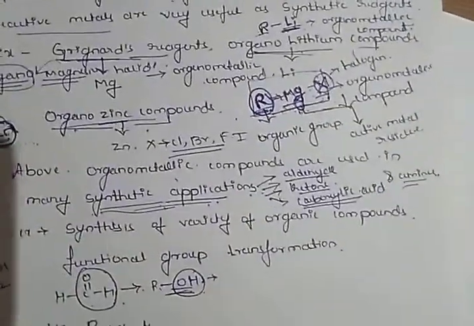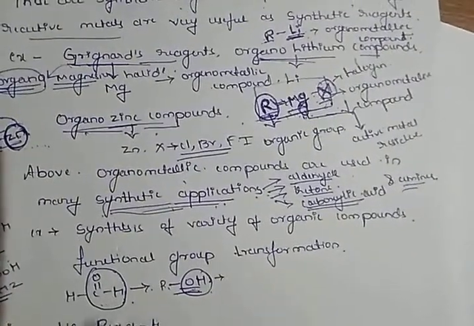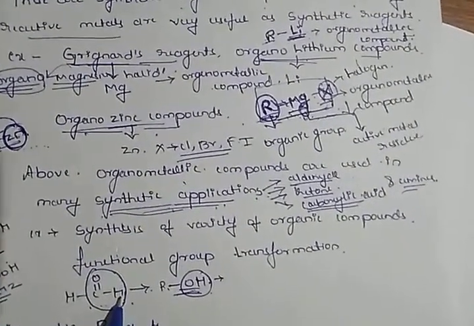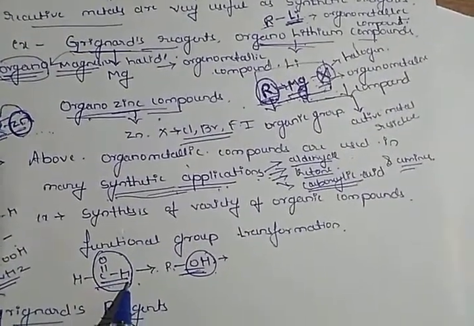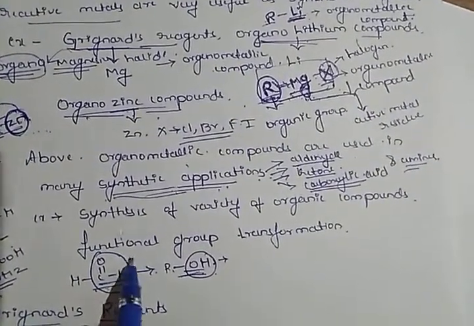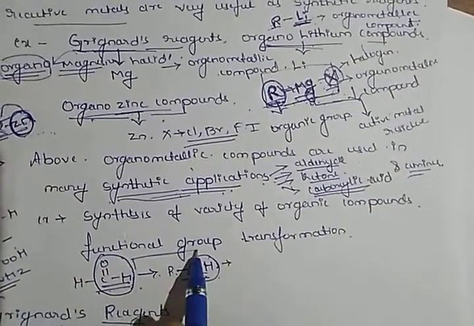Here these organometallic compounds are used in the conversion of the functional group. For example, aldehyde is one of the functional groups. This is converted into another functional group. What is that other functional group?